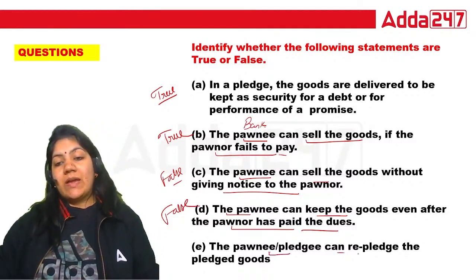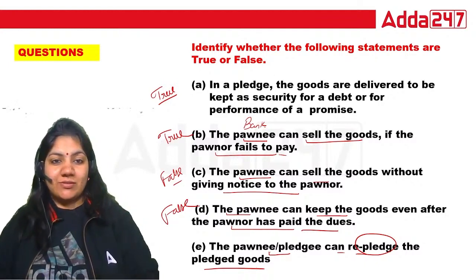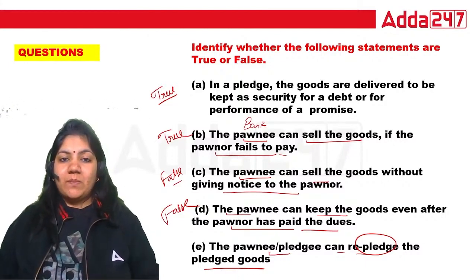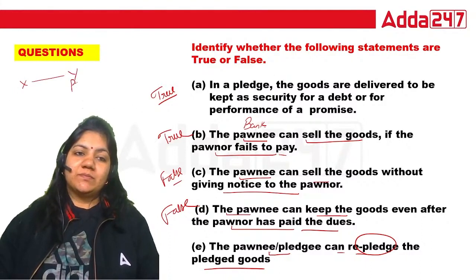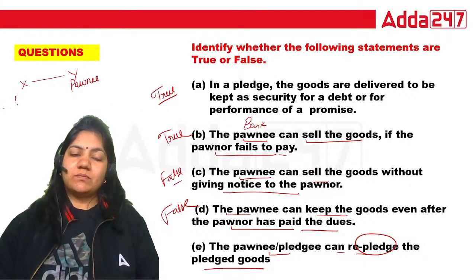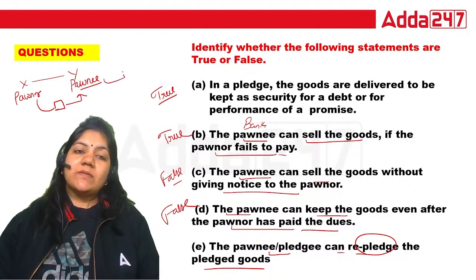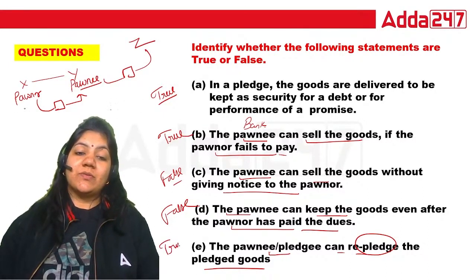The pawnee can repledge the pledged goods. That is a heading that we have read in the session. Tell me, what is the right answer? The pawnee can repledge the pledged goods. It means this is X, this is Y, pawnee, this is pawner. So whatever movable goods X has given to Y, pawnee can give the same goods to, suppose, Z person. That is true. The answer is true because that is written in the book.